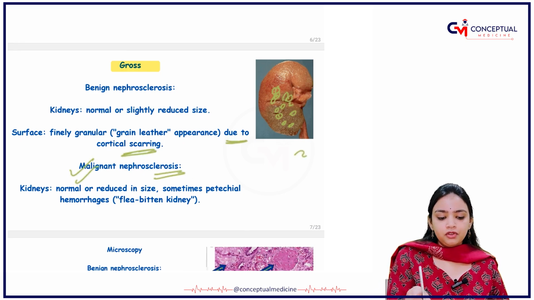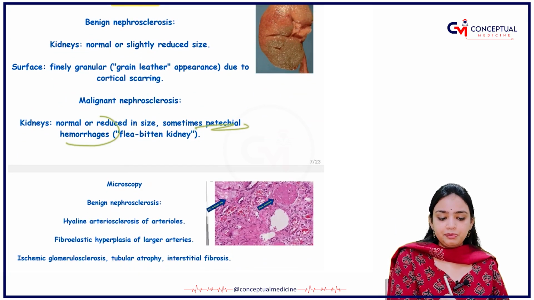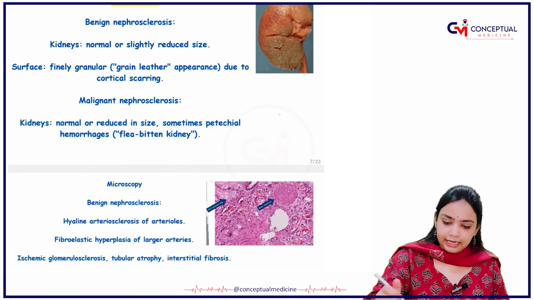And in malignant nephrosclerosis, the kidney will be normal or reduced in size, and sometimes petechial hemorrhages will be seen, just like we have seen in the case of the flea-bitten kidney. Like this was the kidney.